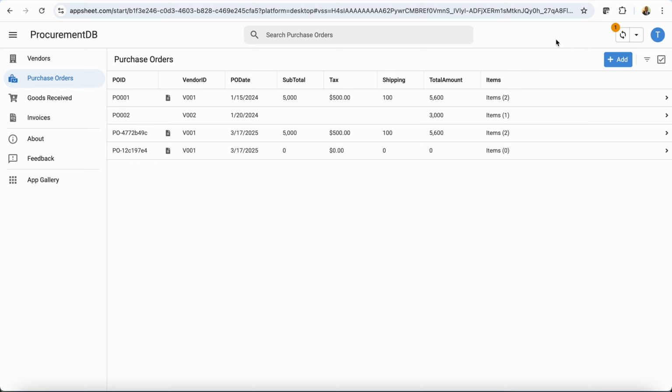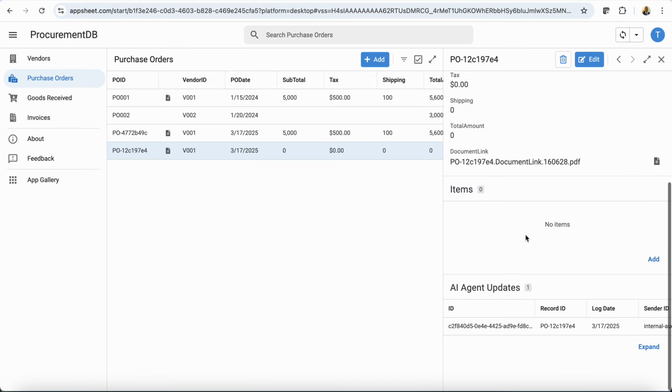So it hasn't even left here yet. Google Sheet has not sent that request yet. So I think it's trying to do that now. And once it's done, you can give it a few more seconds, really. But because there are errors in that particular document, I'm not expecting it to update this record. Okay, but let's check to see what is happening. Still no items. The records are still 0. So let me open it and see if we have feedback from the agent.